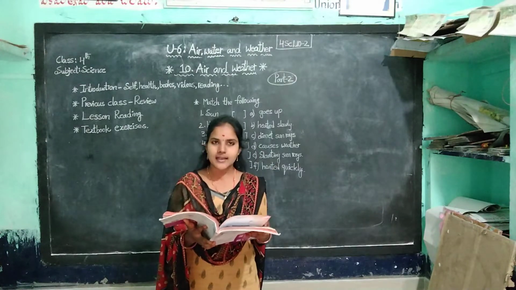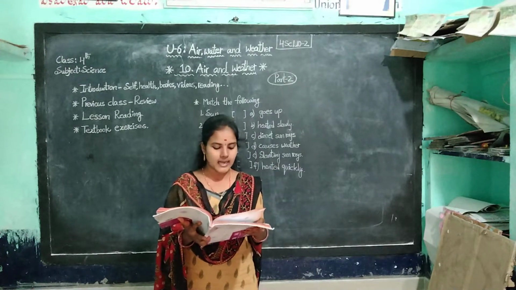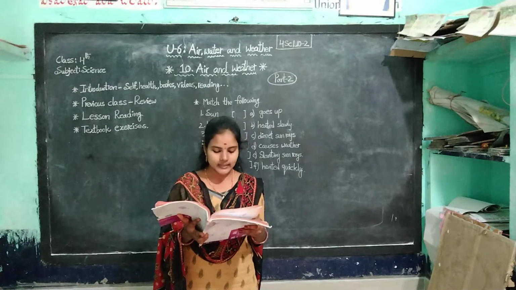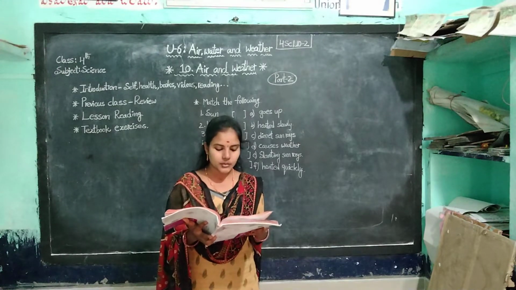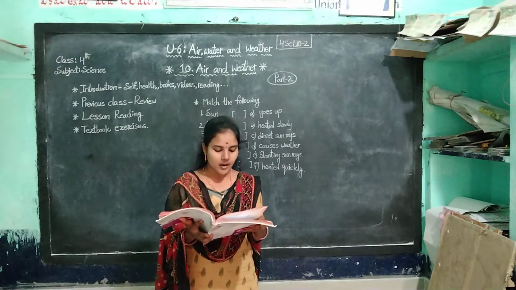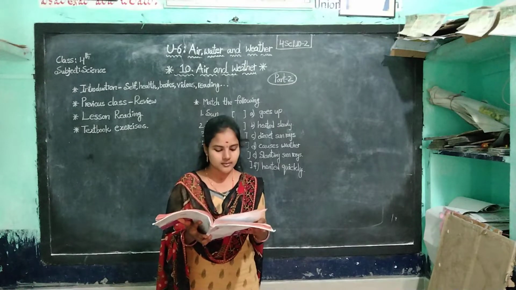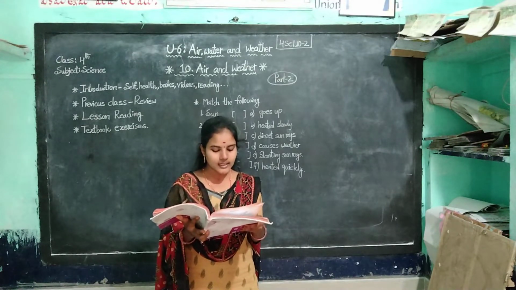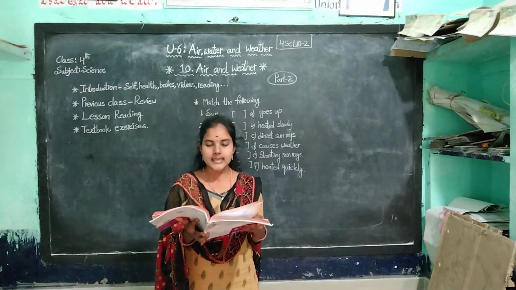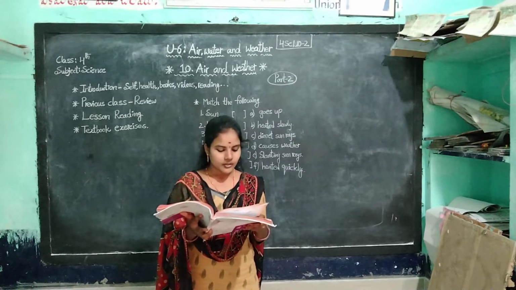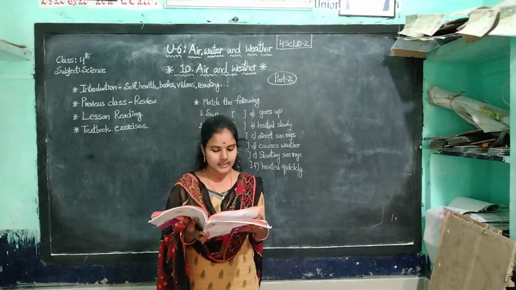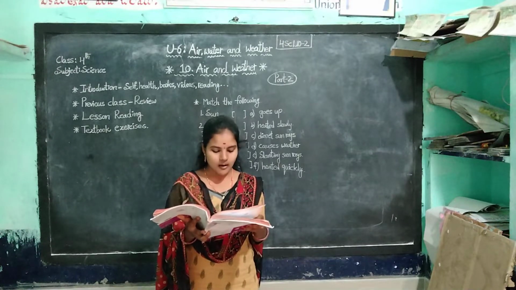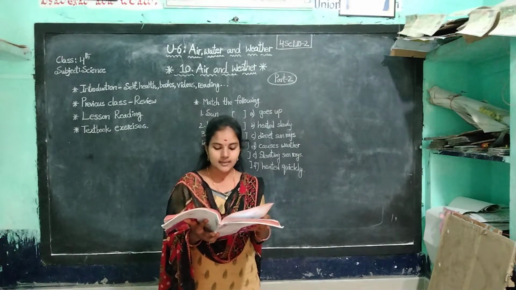The imaginary line passing around the center of the earth is called the equator. It divides the earth into two equal parts. The part above the equator is called the northern hemisphere, and the part below the equator is called the southern hemisphere. Due to the slanting position of the earth, one of the two poles comes near the sun.